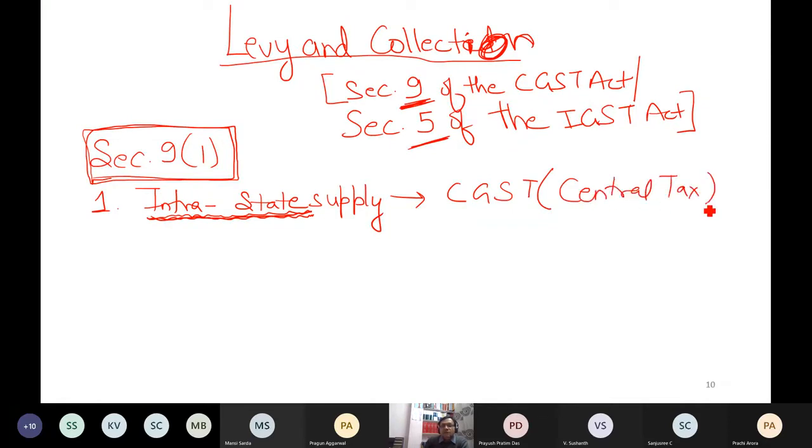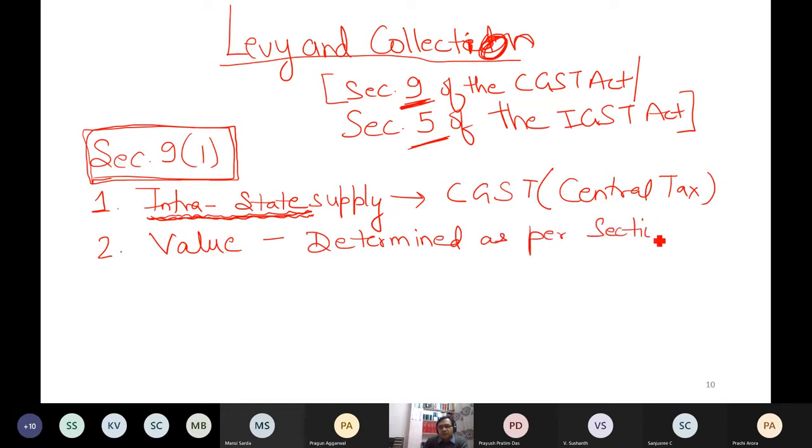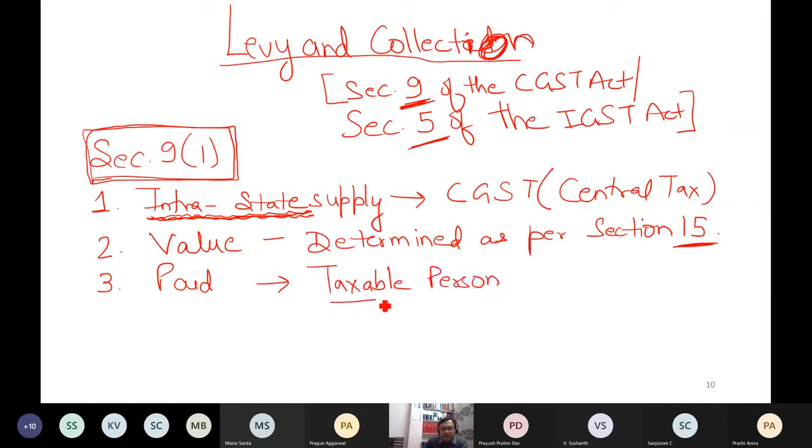The next point was on which value this tax should be imposed. So that value you have to determine as per which section? 15. If I'm not writing the act, by default section 15 is of CGST act. Then what? It is to be paid by whom? Taxable person. This was the language used. Paid means I'm not talking about when a purchaser will pay.